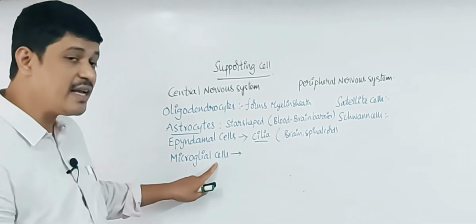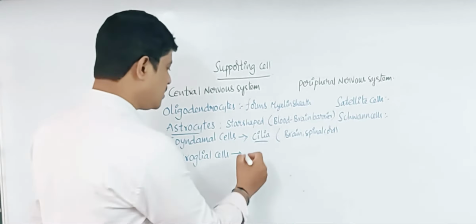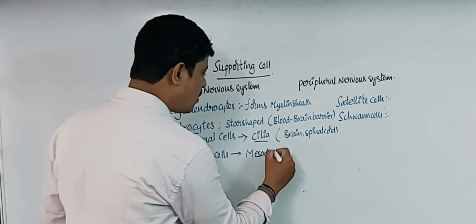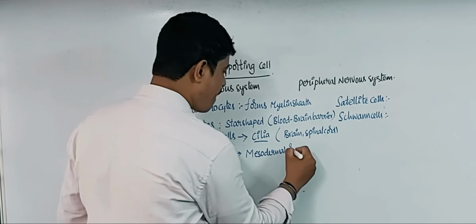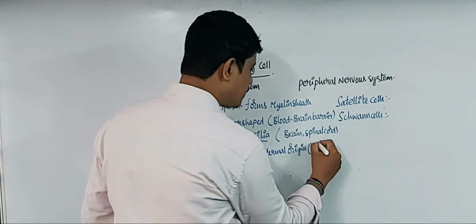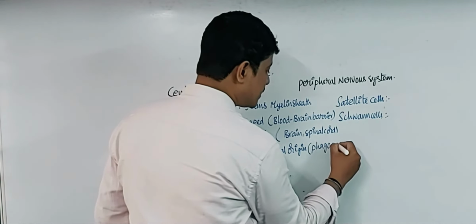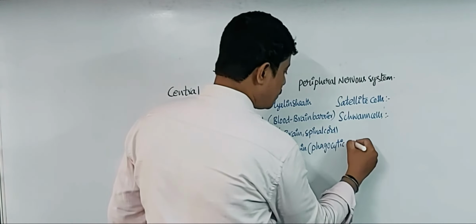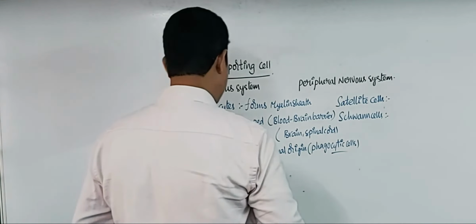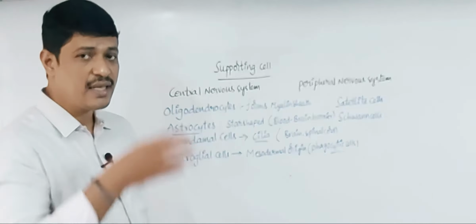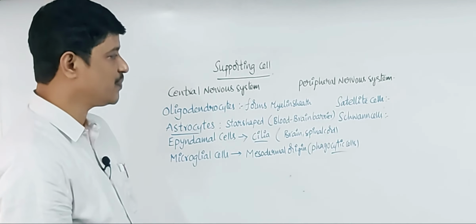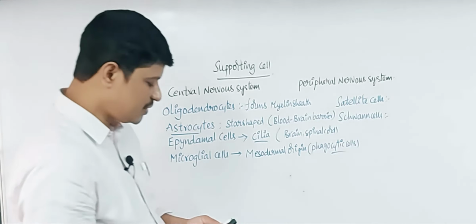And coming to the microglial cells, these microglial cells are of mesodermal origin. Those are phagocytic cells. Those are microglial cells. And coming to the peripheral nervous system supporting cells, satellite cells and Schwann cells.